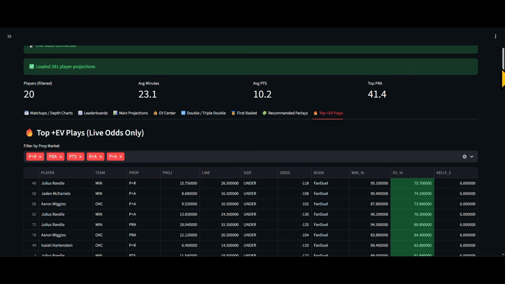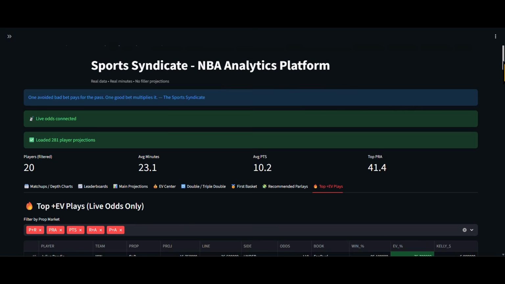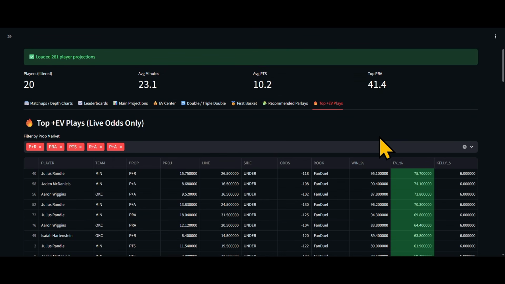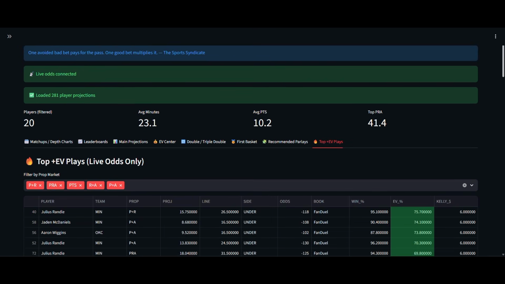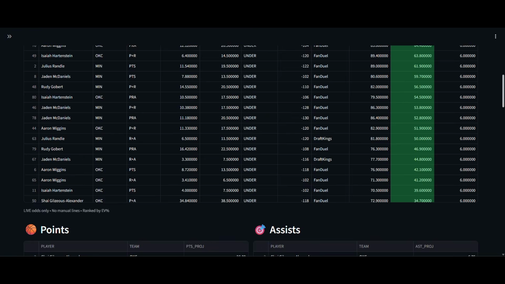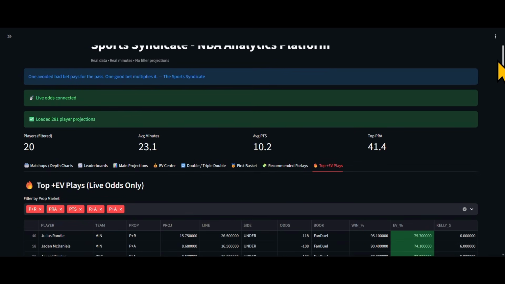This is how you utilize the model. Happy betting. If this is the only one that you're going to bet on today, happy betting. Use the model. Trust me, guys, it works. There's so many people that tell me how successful they have been using the model, and $12 is very inexpensive for what you're getting with this analytical dashboard. Very inexpensive for what you're getting in a dashboard.